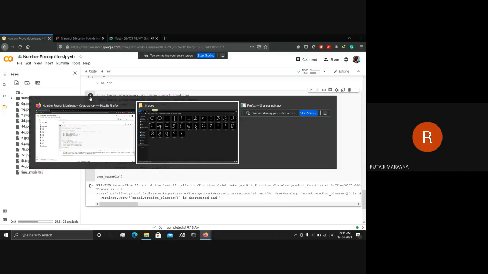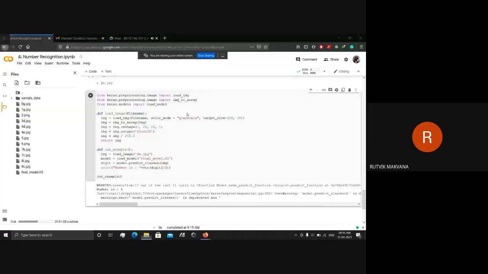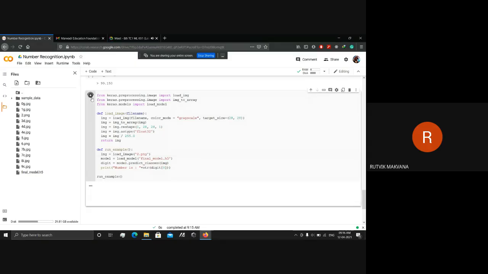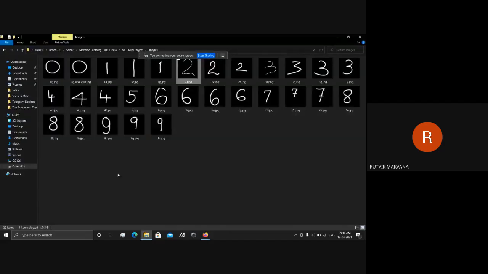We can see that they represent the number correctly. As we can say, they are 2. This one is not perfectly 2, so we uploaded the image here and changed it to show the output. Here we can see that the number is 2. Okay, can you give your own image? Yes, sir. We created these in the Paint tool using handwriting, one by one.